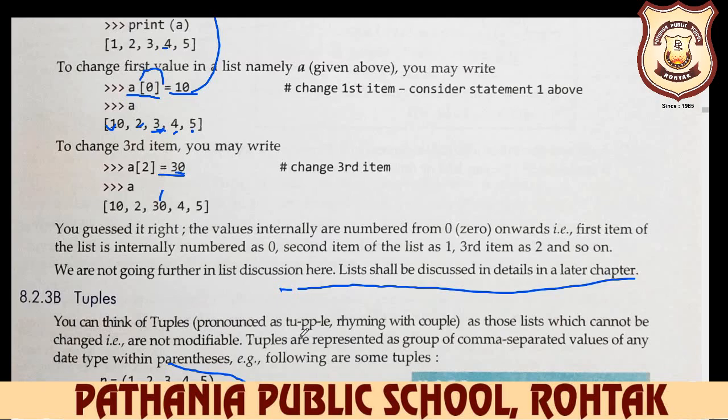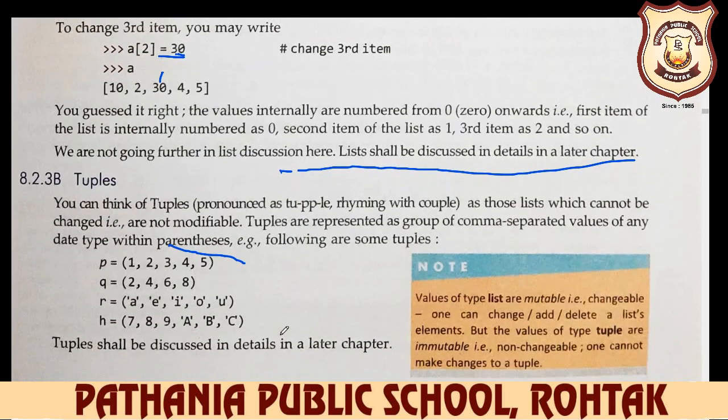We are not going further into lists because we will discuss the complete list chapter later. Same for tuple, dictionary, list, string, these chapters we will learn later. So don't focus too much here. Just learn here how many data types there are and what they are used for. That's it. So now we learn tuple.